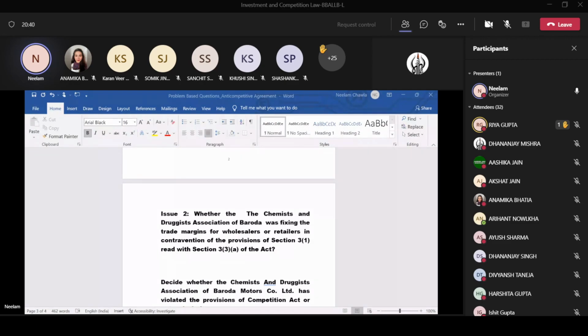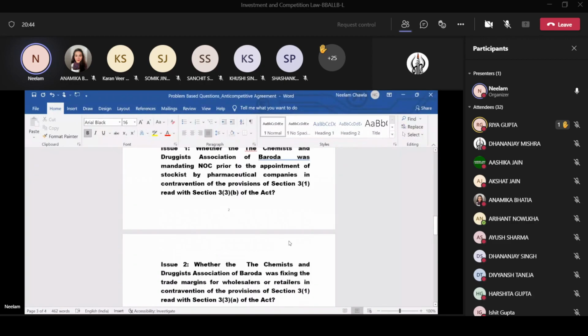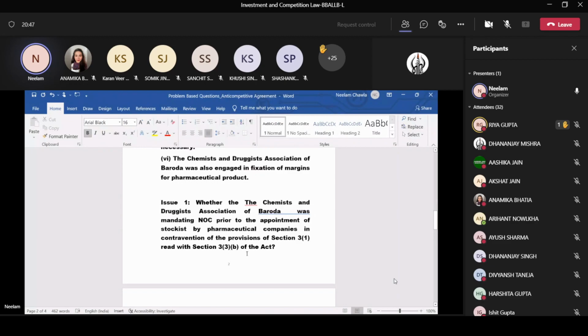Now we have just discussed the first issue. The first issue is violating 3.3b, that means subclause B of subsection 3 of section 3. Now, what is given under section 3b? This is relating to limiting the supply, production, storage, etc. of goods or the provisions of services.